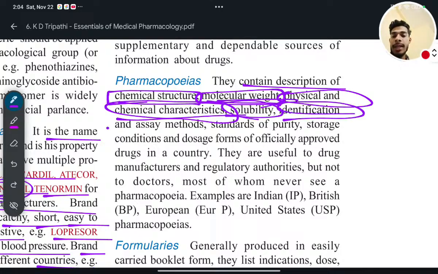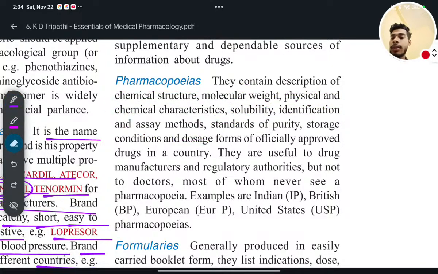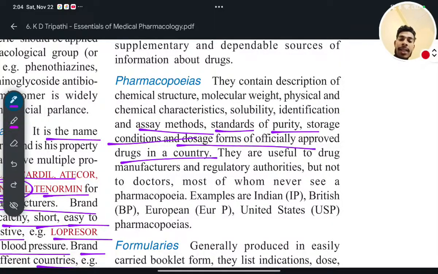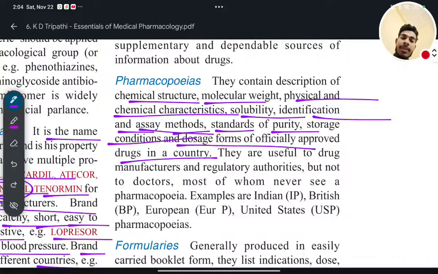Identification and assay method, that is related to quality control. Okay, quality standard. So assay method, standards of purity, storage condition and dosage form of officially approved drugs in a country.